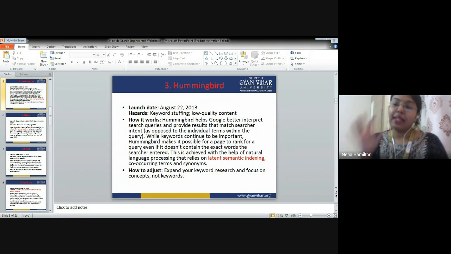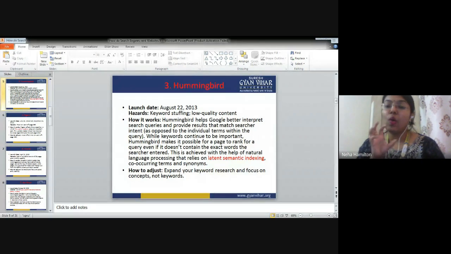That makes that content high quality content. You have to cover all the things which are related to the particular topic you are writing on. So Hummingbird basically checks the quality of the content, which is a part of on-page optimization factors, right? Add all those things that I told you to add when we were learning that chapter called content.